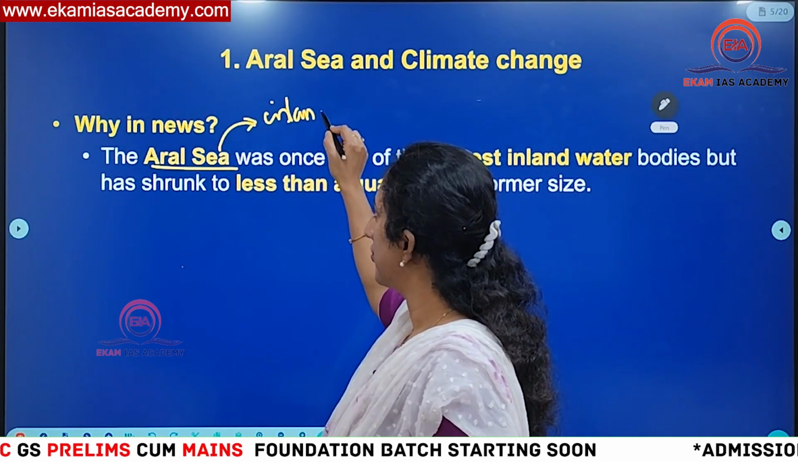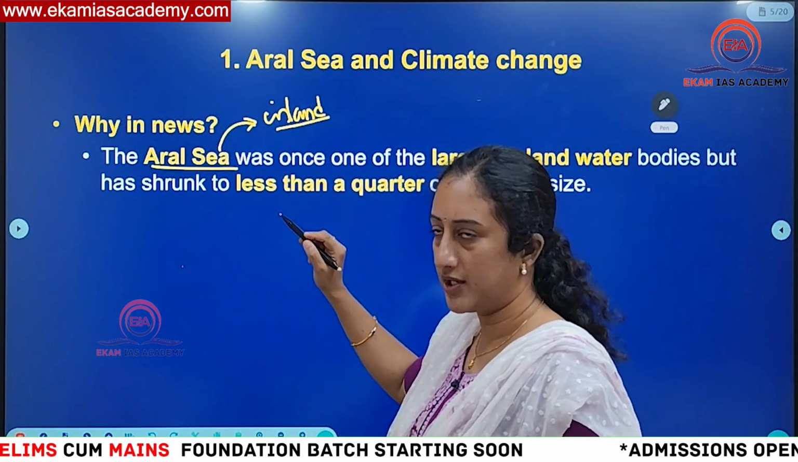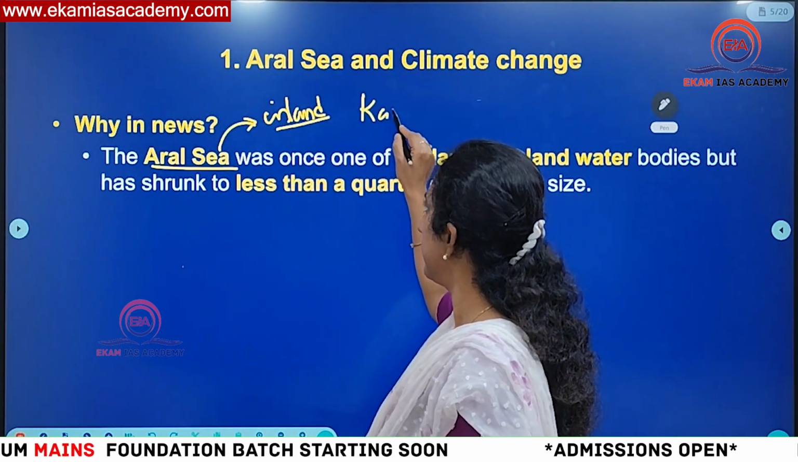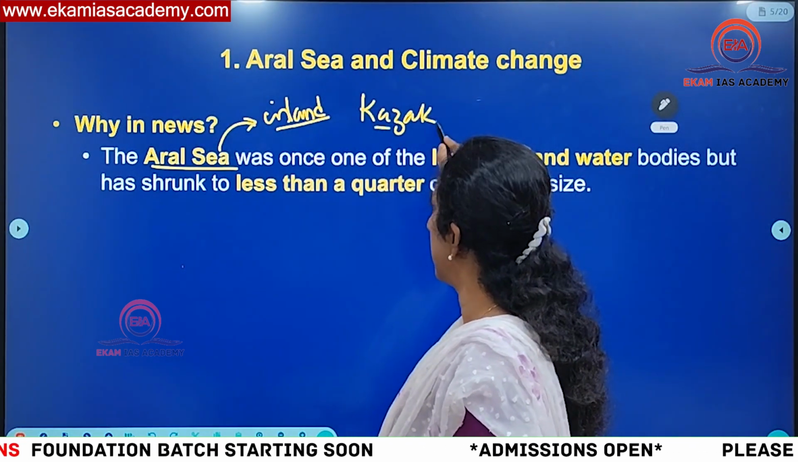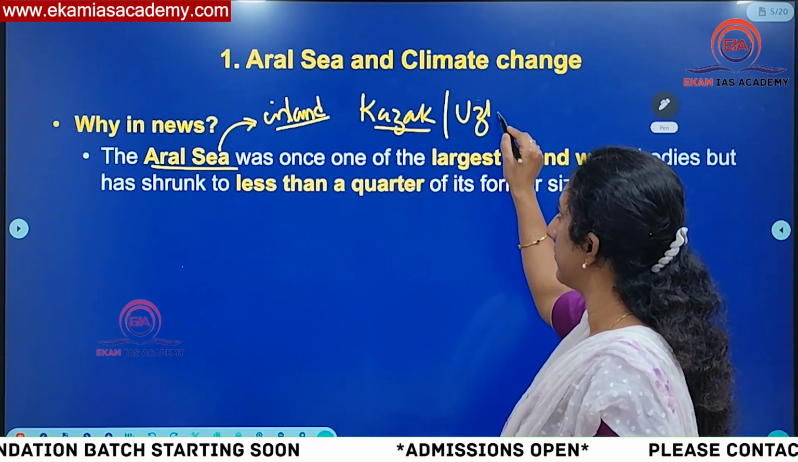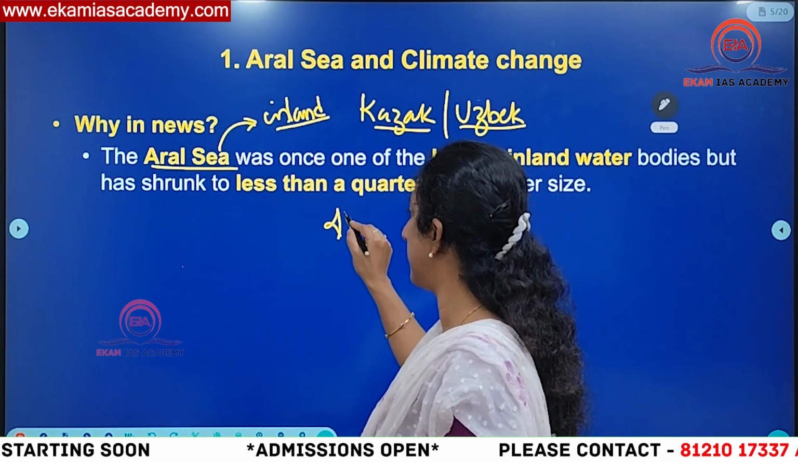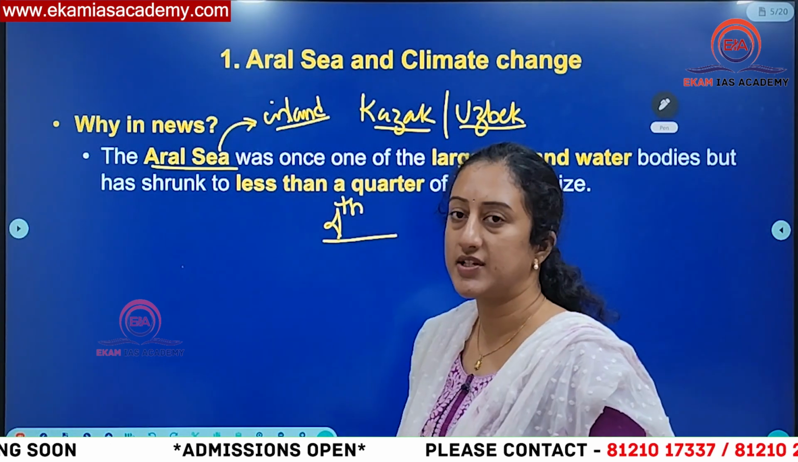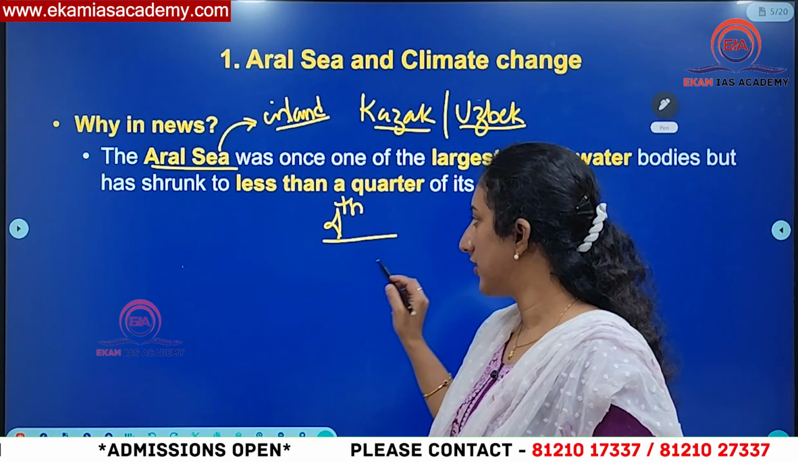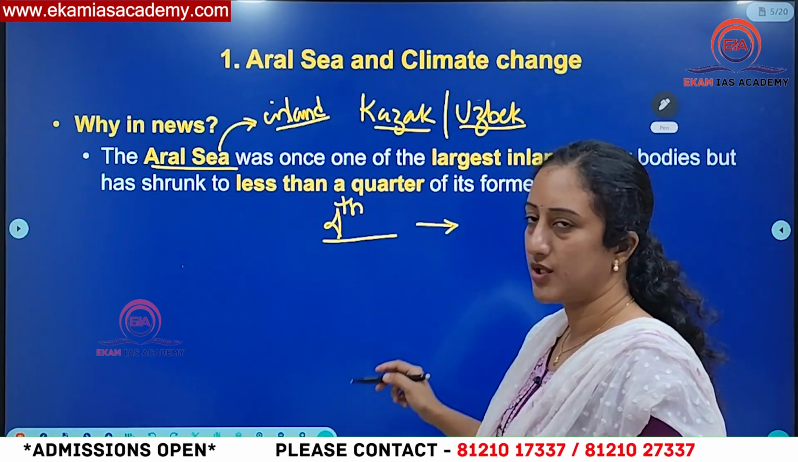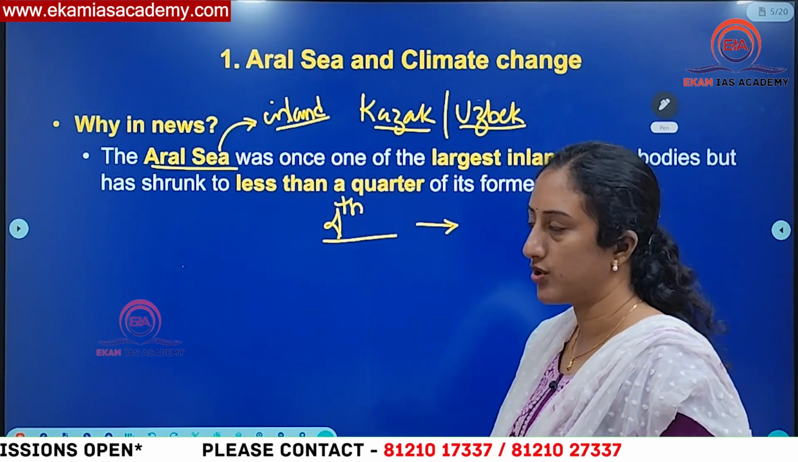Then what you should know is which countries are bordering Aral Sea. Kazakhstan and Uzbekistan are the two countries which have a border with Aral Sea. Interestingly, Aral Sea used to be the world's fourth largest inland water body previously, but now it has reduced in size. Now it is not anymore the fourth largest inland water body.